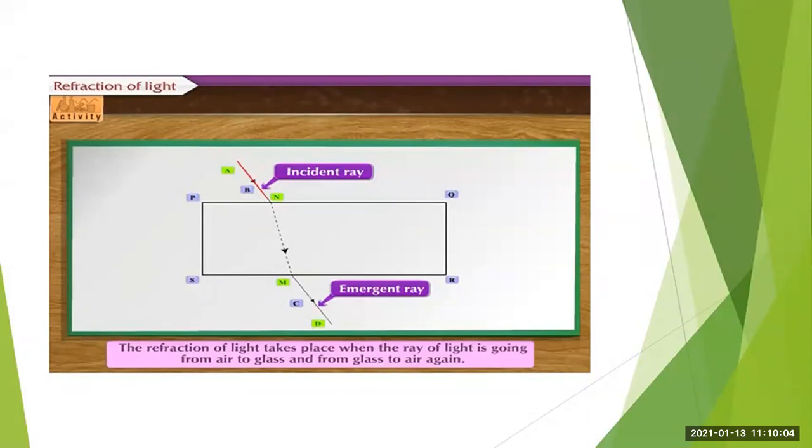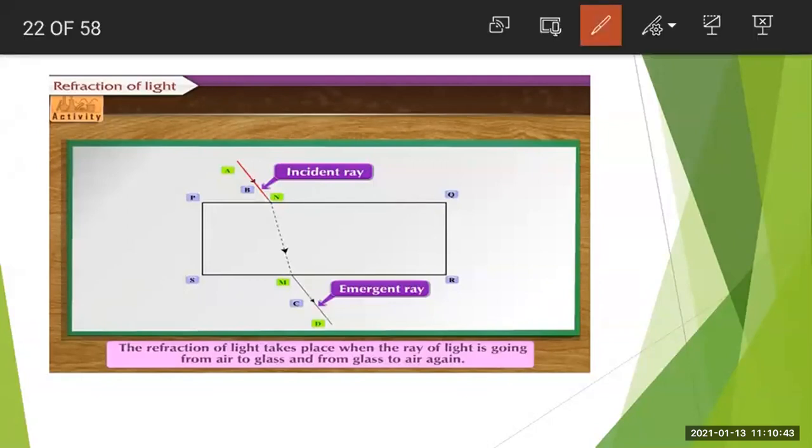At the points C and D. Then afterwards we have joined all these lines, and after removing the glass slab, you can see this diagram. We have obtained this diagram. So here ray AB is the incident ray, which means the ray of light is incident on the glass slab at point N. Then when the ray of light passes through the glass slab, you can see those dotted lines. Those dotted lines mean the ray of light is passing through the glass slab.